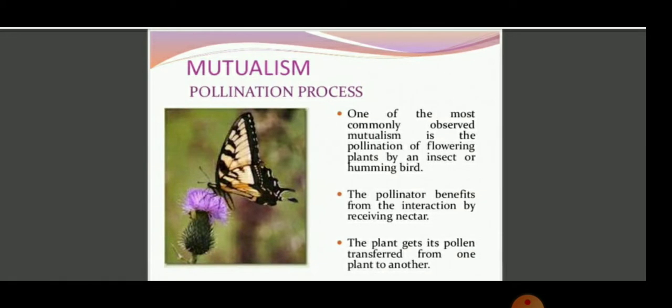Mutualism. With the help of some examples, we can easily understand mutualism, like the pollination process. One of the most commonly observed mutualisms is the pollination of flowering plants by insects or hummingbirds. The pollinator benefits from the interaction by receiving the nectar, and the plants get their pollen transferred from one plant to another plant.